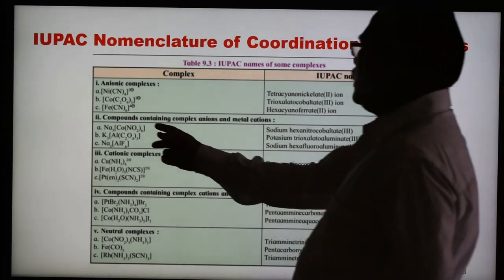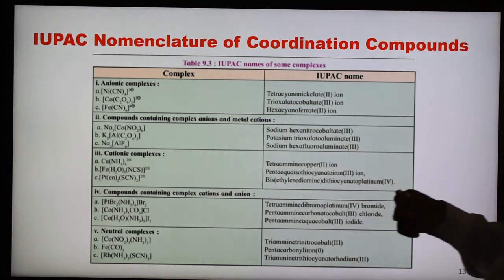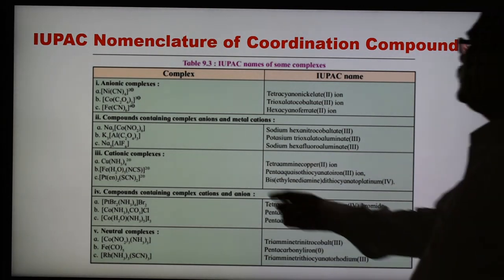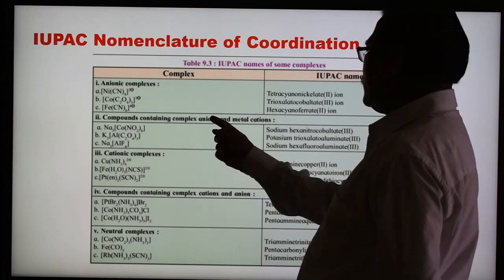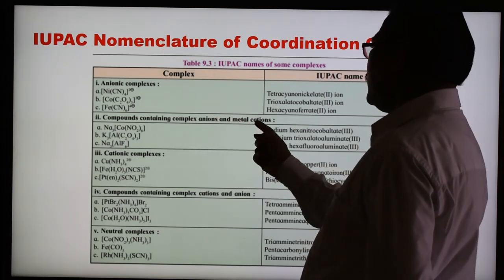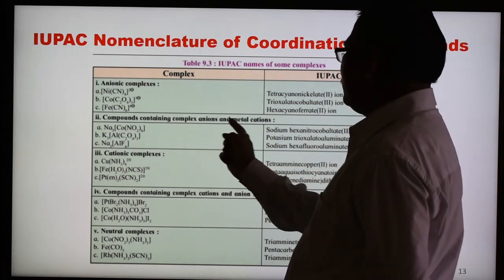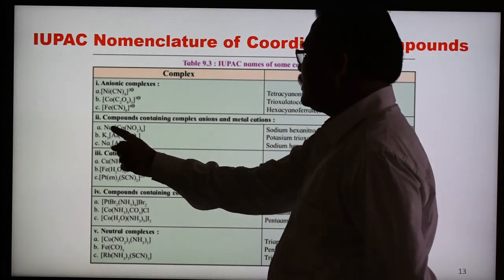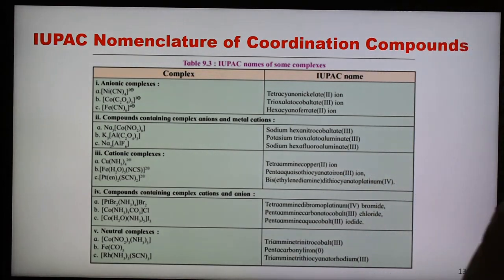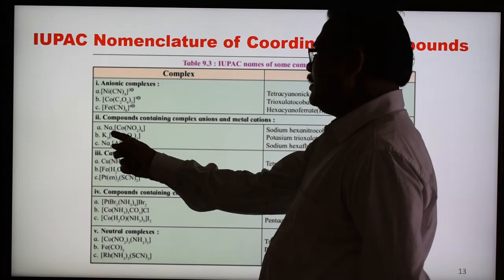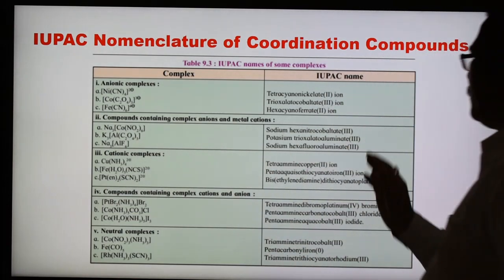Another example is compound containing complex anion and the metal cation. So here are the compounds containing complex anion and the metal cation. So these are the examples: metal cation, complex anion. So these are the different types, and here we have to write the cation first. Here no need to write the number, only write sodium.